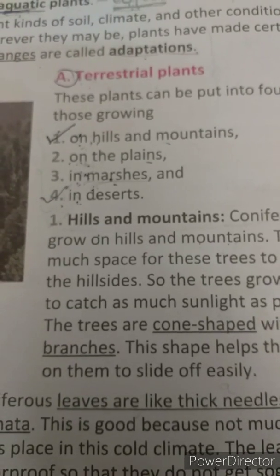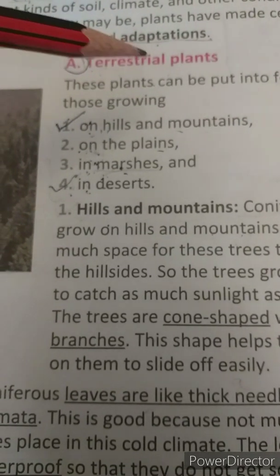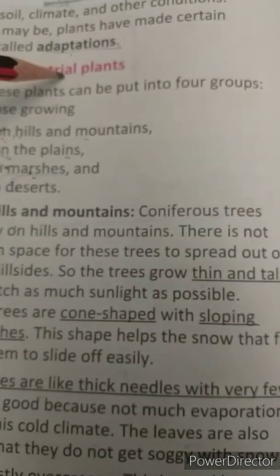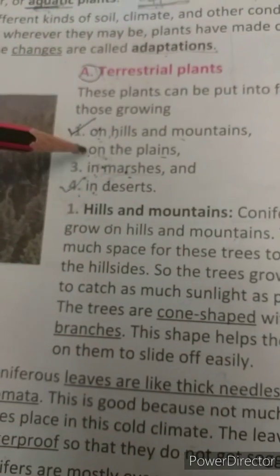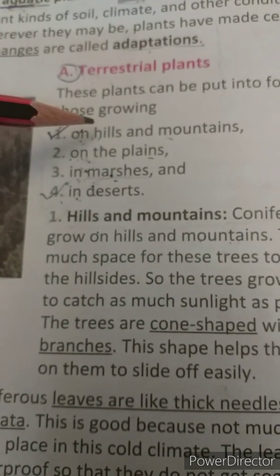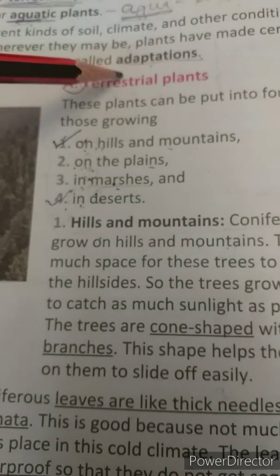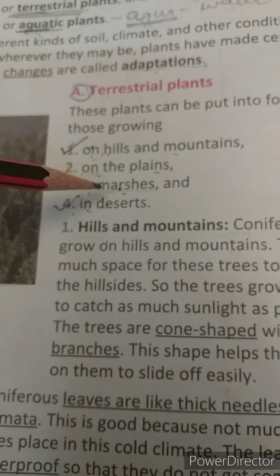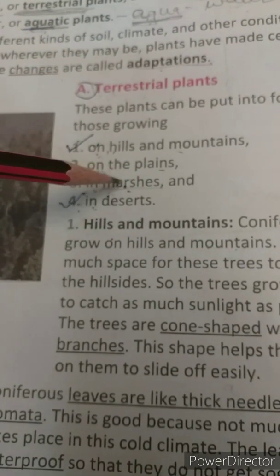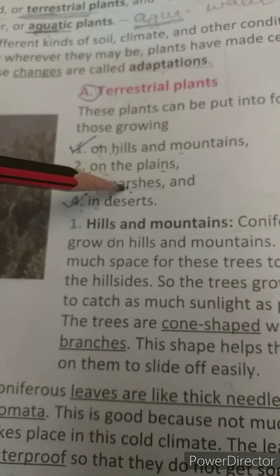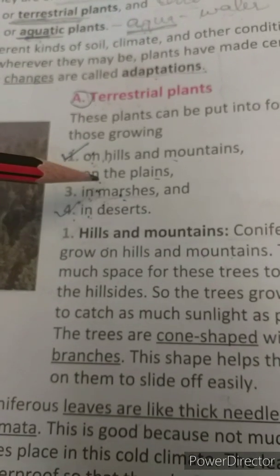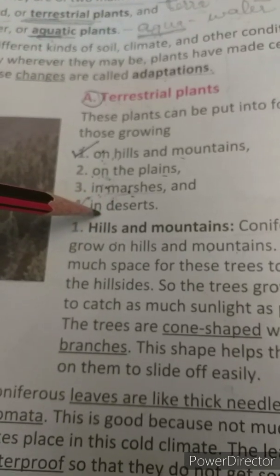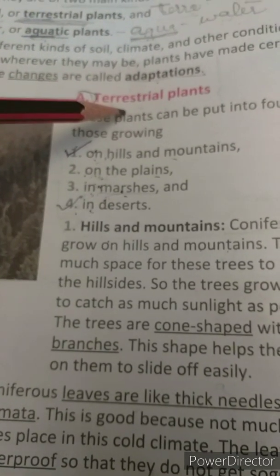So first of all, we'll study the first kind, that is terrestrial plants. Terrestrial plants are divided into four groups. These are four groups, children. Plants that are found on hills and mountains are also called terrestrial plants. Plants that are found on the plains are also called terrestrial plants. Plants that are found in marshes, which in Hindi means daldal, a swampy area, are also called terrestrial plants, and those that are found in deserts are also called terrestrial plants.